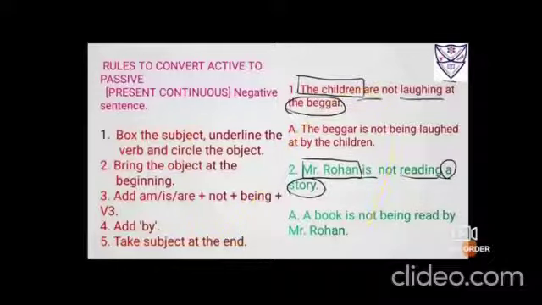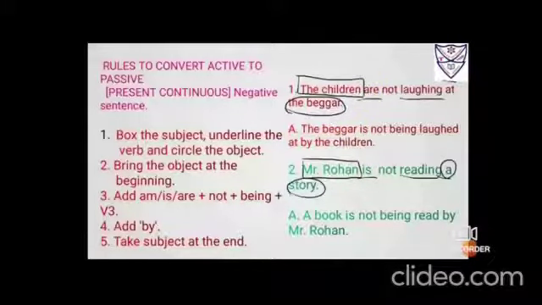Number 1, the children are not laughing at the beggar. Okay, so you have to box the subject, the children. Laughing is the verb, so you have to underline it. At is the preposition, so wherever the verb goes, the preposition follows. Then you have to circle the object, that is the beggar. Second step, to bring the object ahead, so it is the beggar. Fine. Now because it was children, they have used are. Now my subject is the beggar, so I'll write is.